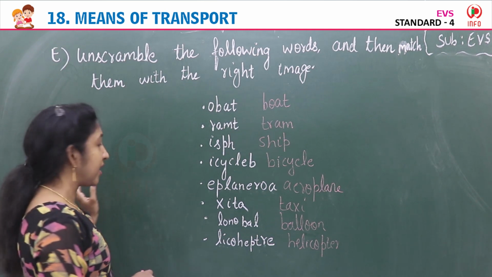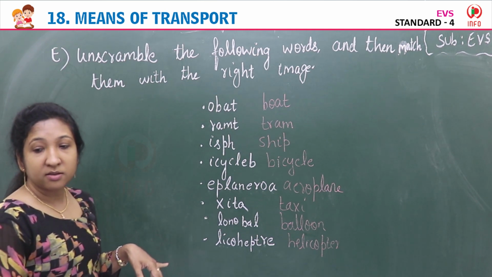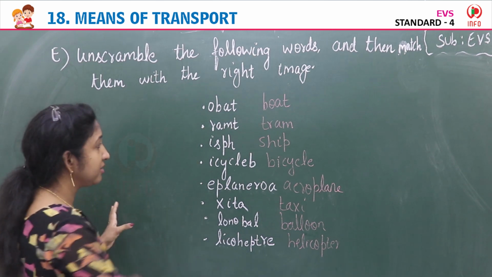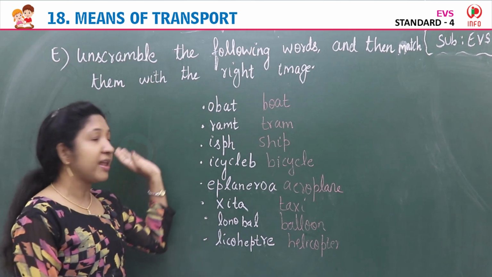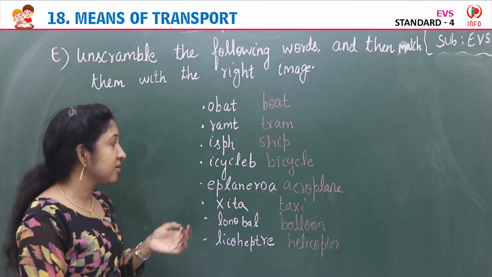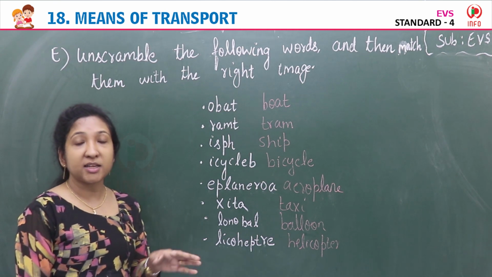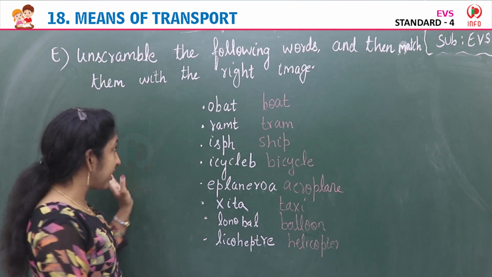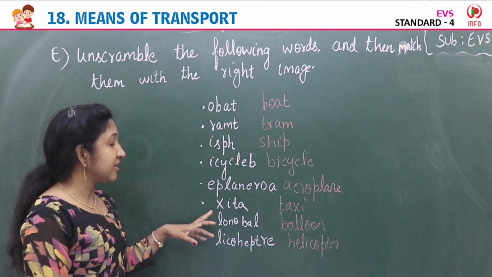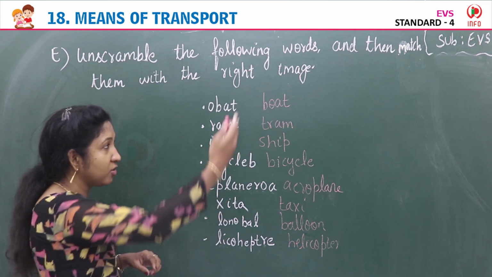Ship you can see on the left side, that you can match here. Then bicycle image also you can see on the left side, there you have to match. Next aeroplane image. Actually in textbook they have given aeroplane image here on the left side. Yes, then taxi image is given on the right side, there you can match.